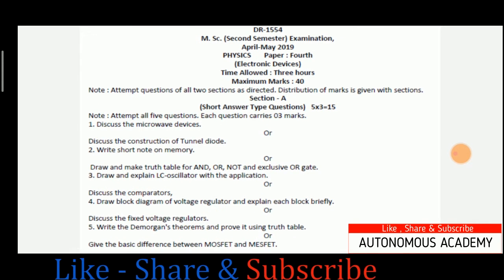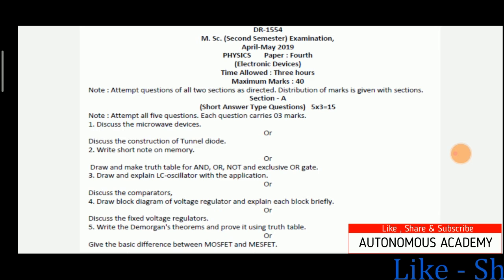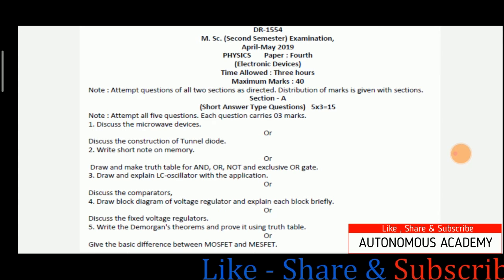The first question that we have is discuss the microwave devices. Any device that is capable of generating, modifying, amplifying, detecting and measuring microwaves or voltages having microwave frequencies is known as a microwave device. So the microwave device can be any device, but it should have the characteristics of generating, modifying and amplifying the microwave or microwave frequencies. If a device is having all such characteristics, then this device is known as a microwave device.